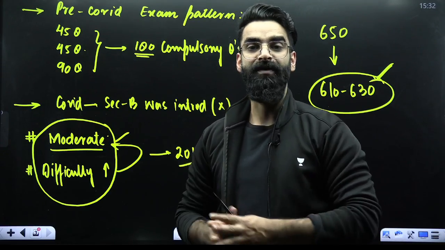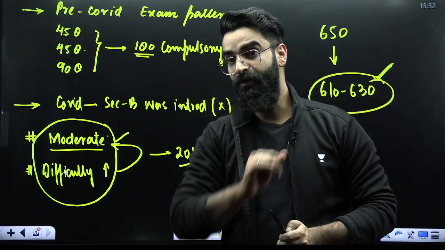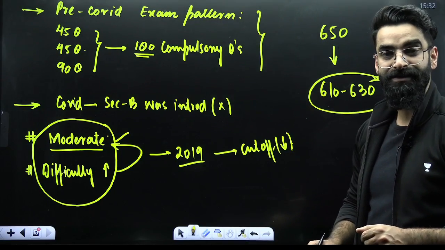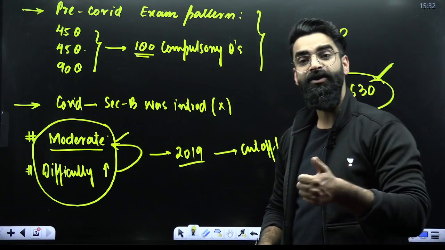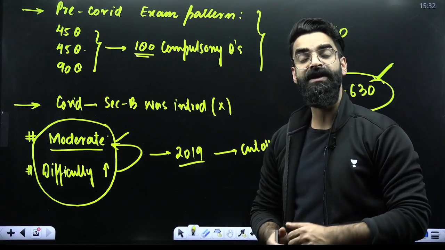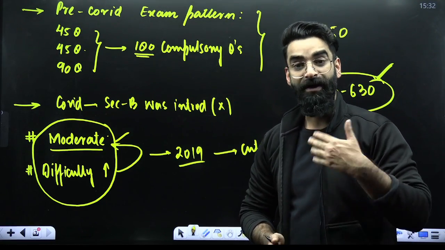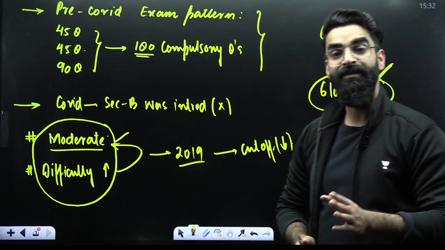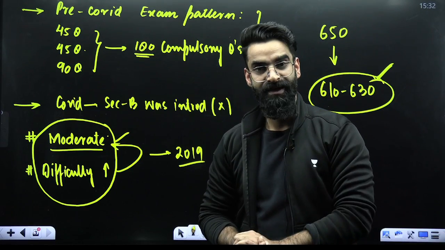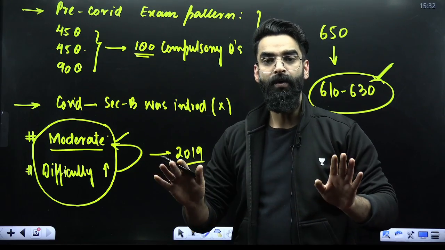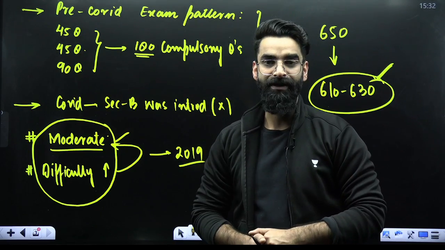I hope you got to know the new paper pattern. And one more thing, your examination timing has also changed. Earlier, you used to have 3 hours 20 minutes. For the last 3-4 years, you had 3 hours 20 minutes to solve the NEET paper. But now it's not going to be 3 hours 20 minutes. It's exactly going to be 3 hours, right? So basically for every question, 1 minute is going to be there, with no optional questions at all, right?